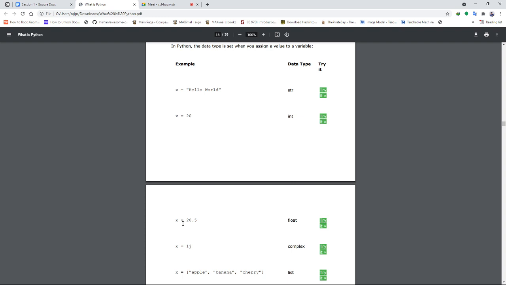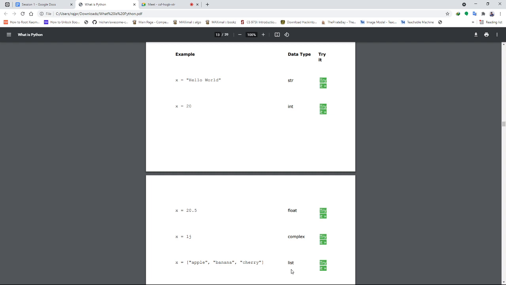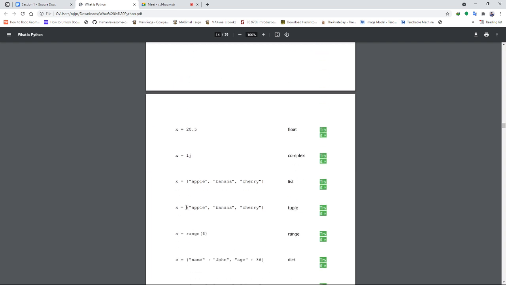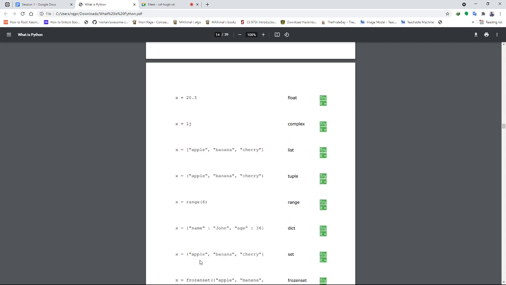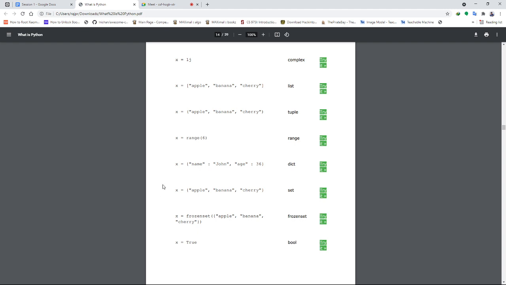Then x equal to 20.5, it is a float data type. x equal to 1j, complex data type. x like this, a list. Again, x, this time we had square brackets here, but this time we have parentheses, it's a tuple. x equal to range(6), it's a range function, another sequence data type. x equal to, this time, curly braces, this is a dictionary, because here two pieces of data are being stored in key value pairs. Then x in curly brackets only, nothing there, it's termed a set.